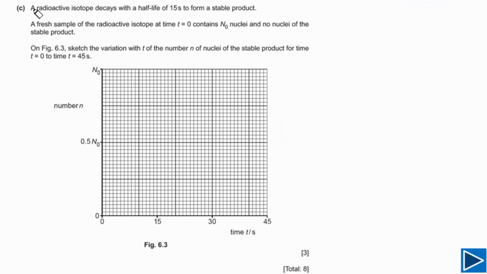For part C, it is given to us that a radioactive isotope decays with a half-life of 15 seconds to form a stable product.